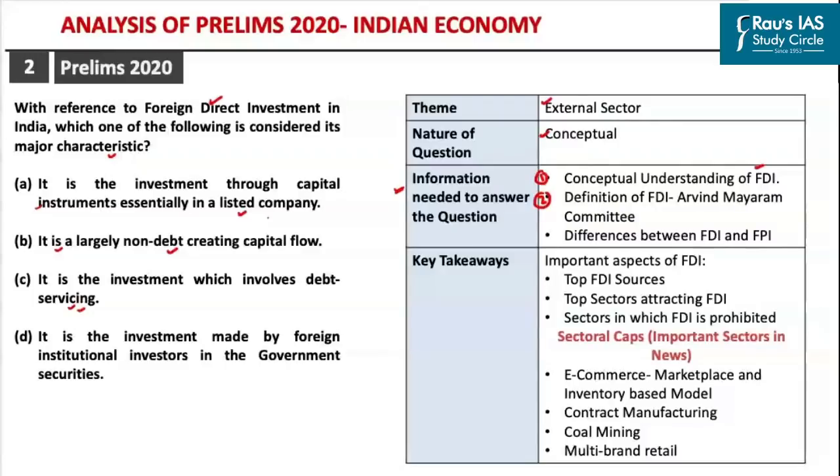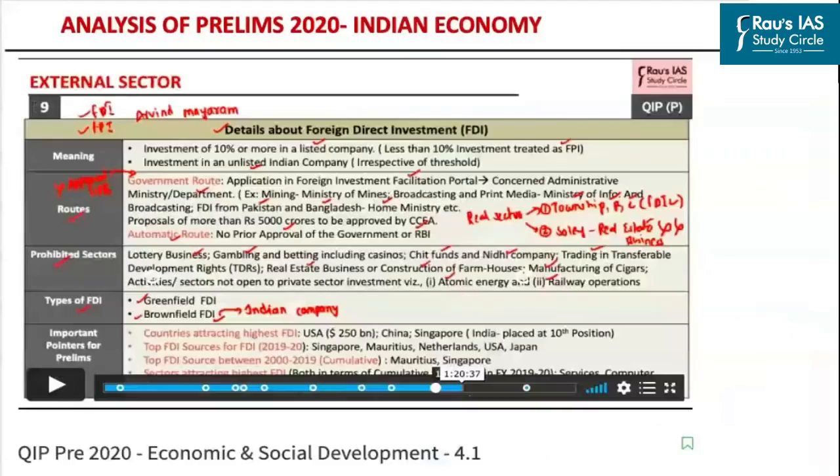You would also have to know the differences between foreign direct investment and foreign portfolio investment. Unless you know these three concepts, you would get confused in answering this particular question. And that is what basically UPSC wants. Various aspects of foreign direct investment have been covered by us in our quality improvement program. As you can see, foreign direct investment is basically a foreign investment of 10% or more in a listed company.